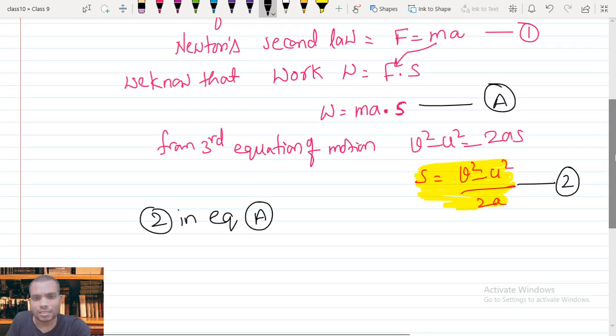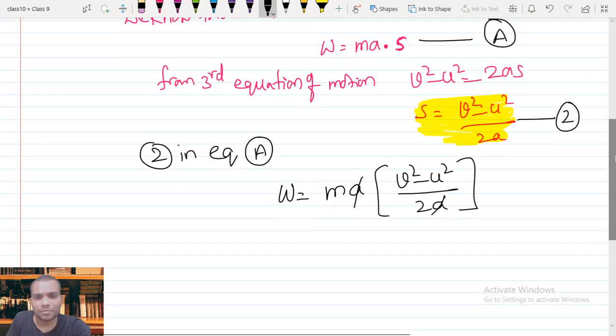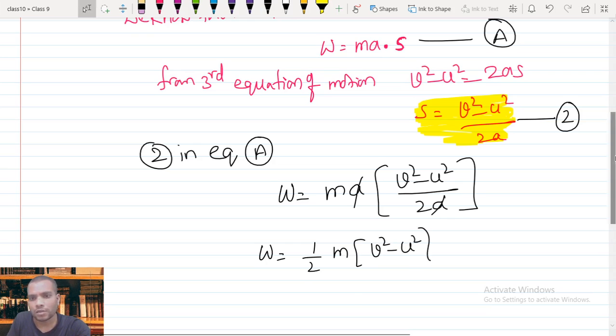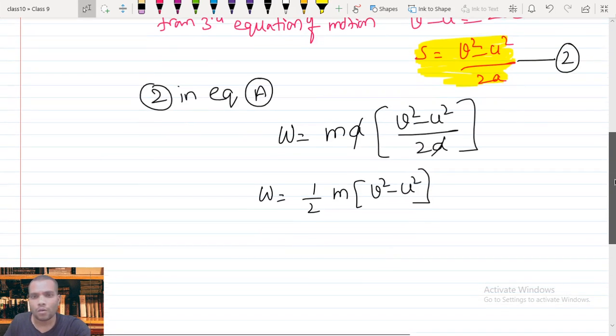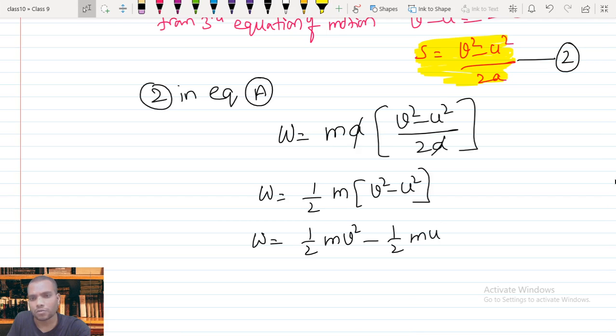So how does this equation change? Work equals ma times (v square minus u square) upon 2a. Now a gets cancelled in the numerator and denominator. So what is left over? The work equals half times m times (v square minus u square). Now let's multiply this out. W equals half m v square minus half m u square.